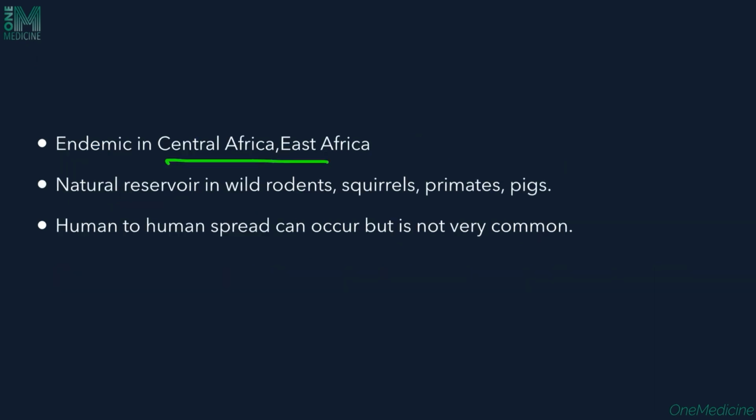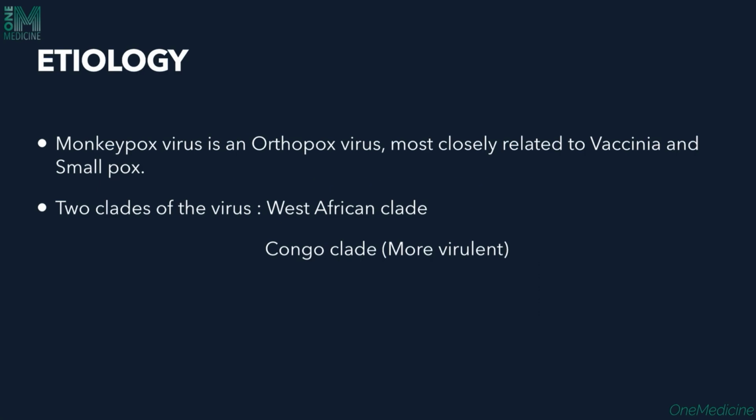The disease, as I told you, is endemic in Central Africa and East Africa. The natural reservoir of this virus is wild rodents, squirrels, primates, pigs, and prairie dogs. These are the ones which actually hold the virus. Human to human spread can occur, but that is not very common. Etiology: as I told you, it's an orthopox virus, closely related to other viruses like vaccinia and smallpox.